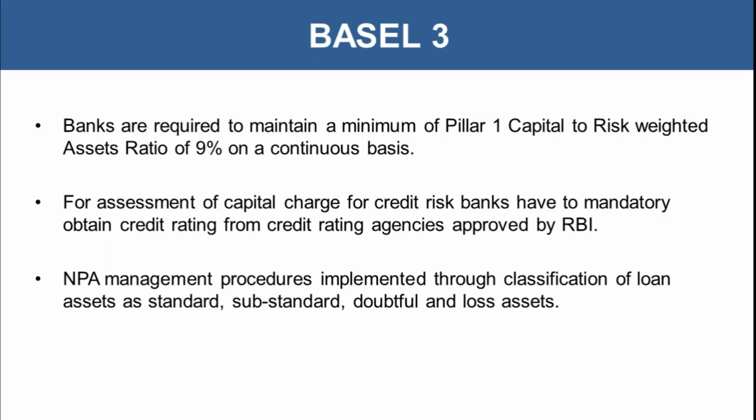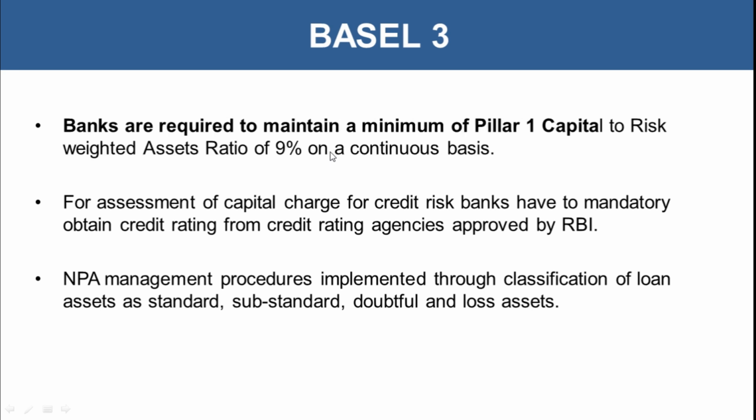Coming to Basel III, so banks under Basel III, it was mentioned that banks are required to maintain minimum of Pillar 1 capital to risk weighted asset ratio of 9% on a continuous basis. So we talked about minimum capital risk weighted asset ratio. So this under Basel III was increased to 9%.